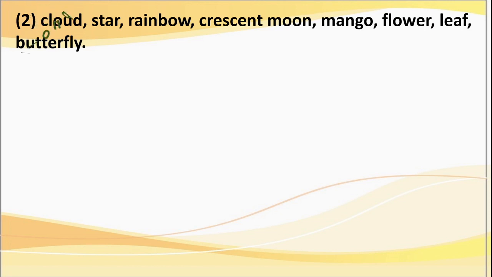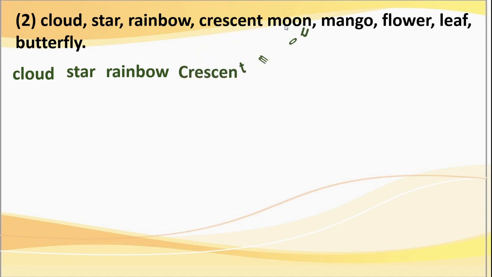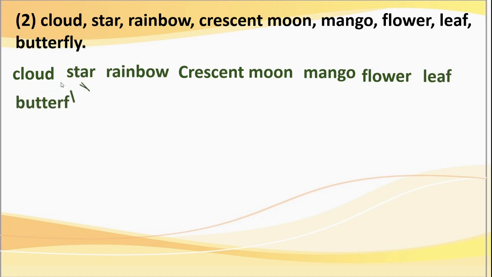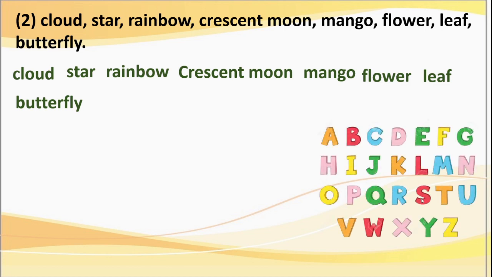First one is cloud. Second, this is star, rainbow. Please observe the starting or the beginning letter. Okay. Crescent moon. This is a single word. Then mango, M. Flower, F. Leaf, L. And butterfly, B. Okay, I will write the alphabets here again. It will become easy for us.